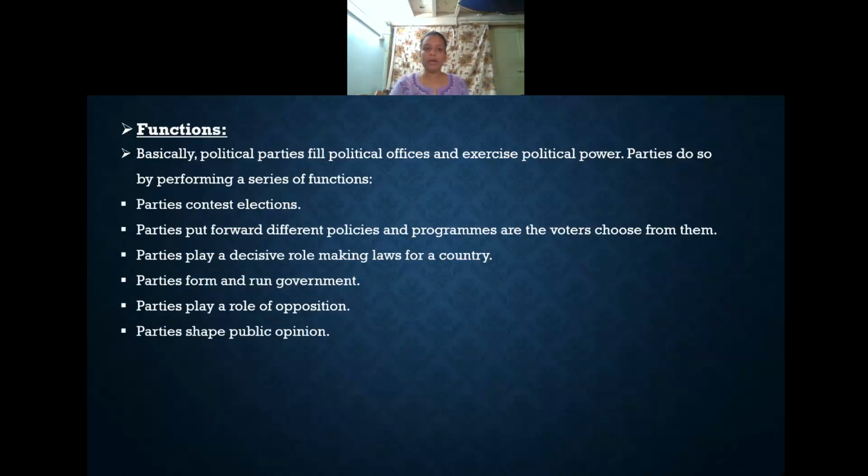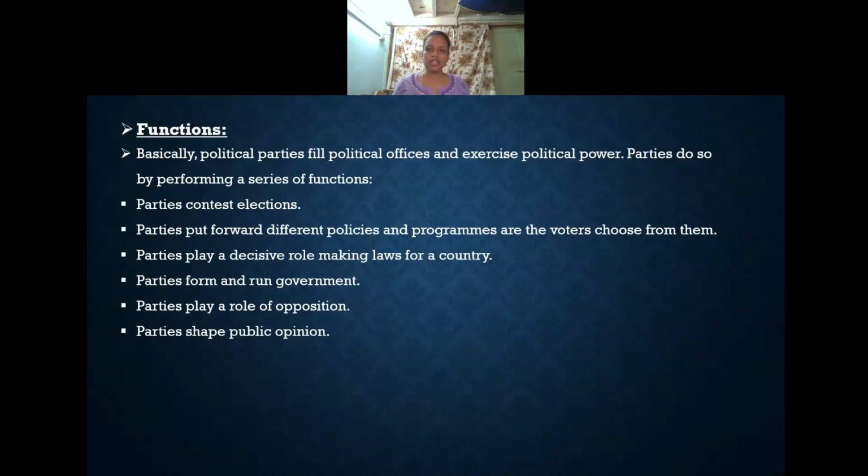And also, political parties shape public opinion. In what way? Whatever policies are being implemented in the country as well as in the state, and if new policies or new laws are being made for the safety and welfare of the people, these political parties will tell what the merits are and what the demerits are, so that the people come to know what the government is doing. They will shape public opinion about the government and how the government will run. So these are the functions of a political party.